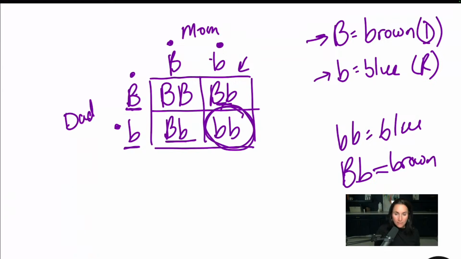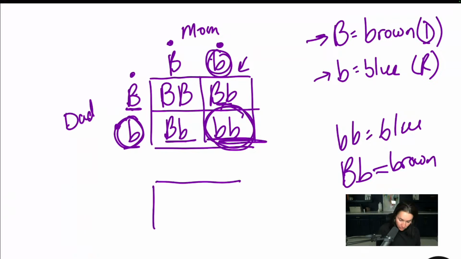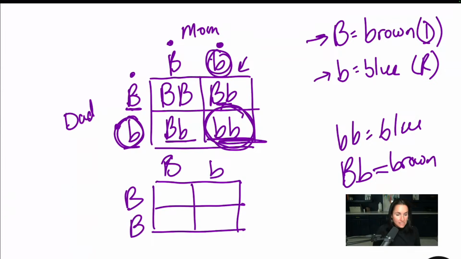25% chance that your offspring will have blue eyes. 1 in 4. That's how they do it. Now, in order to even get the 25% chance, somebody's got to have recessive alleles here. Let's just do another one. Let's say mom has big B, little b, but dad is big B, big B. 0% chance of getting blue eyes. You'll have a recessive allele in there.